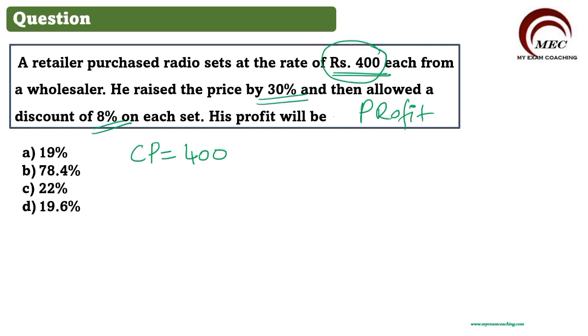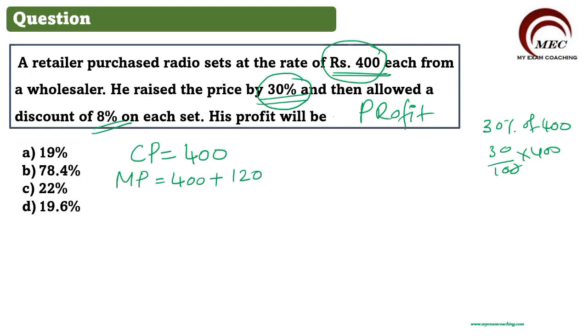Now according to the question, he raised his price by 30%. So his market price will be 400 plus 30% of 400. What is 30% of 400? So 30 divided by 100 into 400. Cut this 400, it becomes 30 into 4, 120. So the total marked price will be 520 rupees.